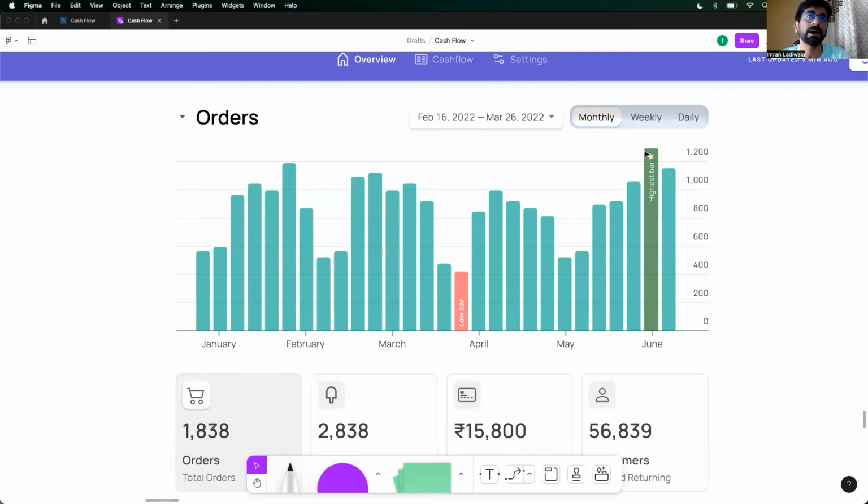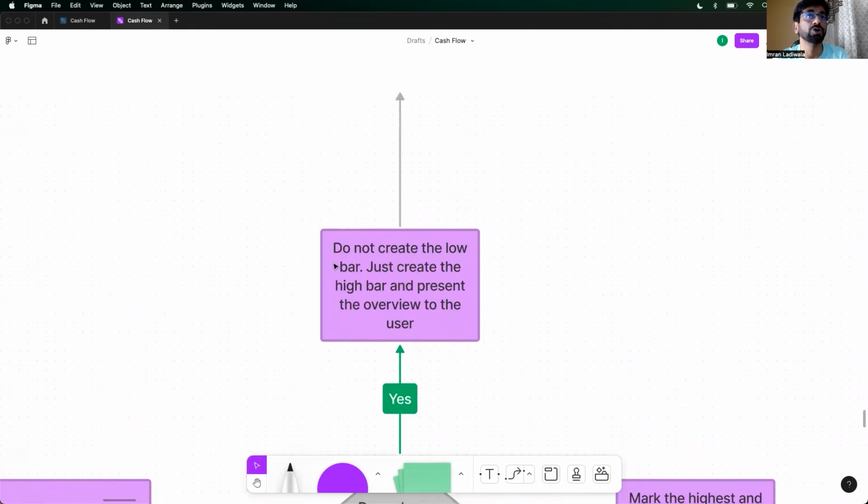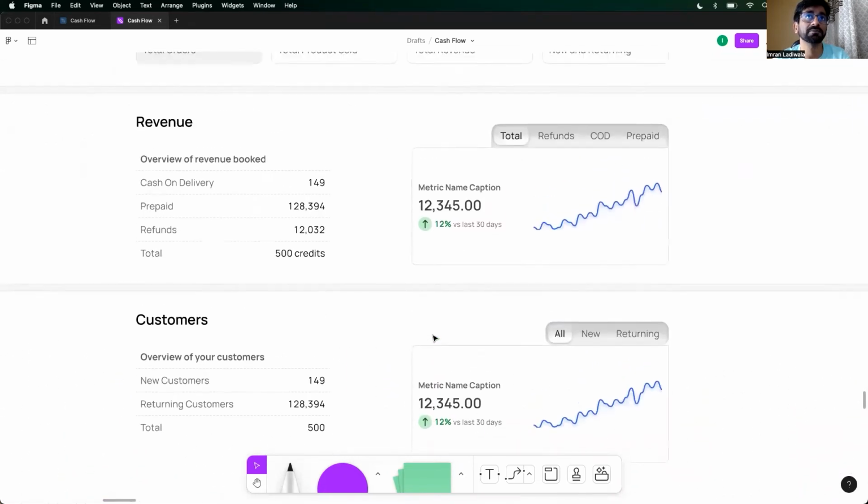But what if there was a bar where there was no revenue, or there were multiple days where there was no revenue? Let's say this day and this day, these two days had no revenue. So then you cannot have this bar. You cannot have the low bar, right? It's incorrect. So do we have a day where we have zero revenue? Yes. Do not create the low bar. Just create the high bar and present the overview to the user, right?